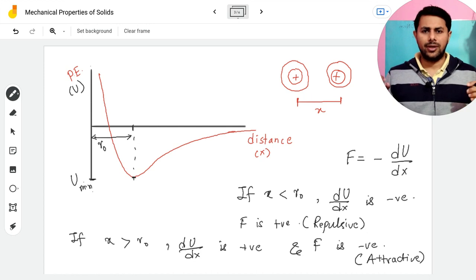Okay, so in a nutshell, when the distance between atoms or molecules decreases, they repel each other, and when the distance between atoms or molecules in a solid increases, they attract each other. Okay, and this attractive and repulsive nature of the force between atoms or molecules in a solid is like a spring, and due to this nature of bonds in a solid, solids can regain their original shape and size when you remove the external forces. And this explains elasticity, the property of bodies to regain their original shape and size when external forces are removed.